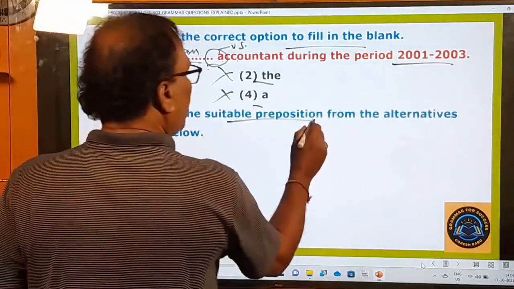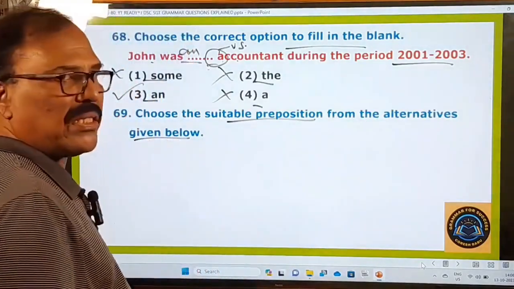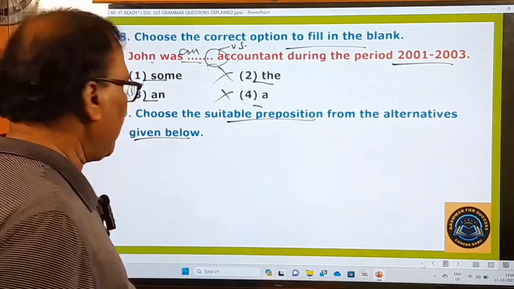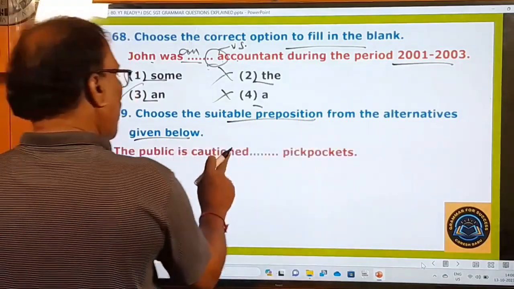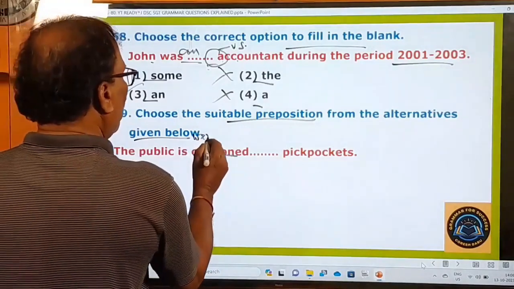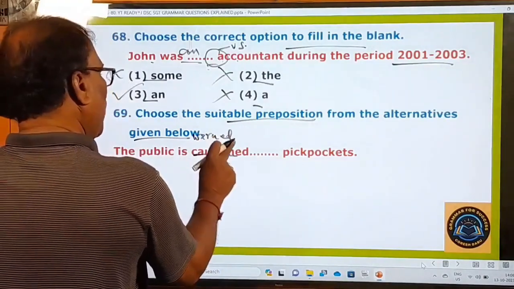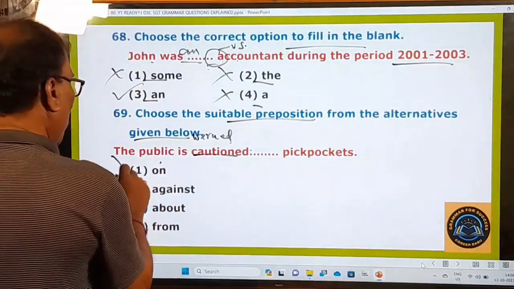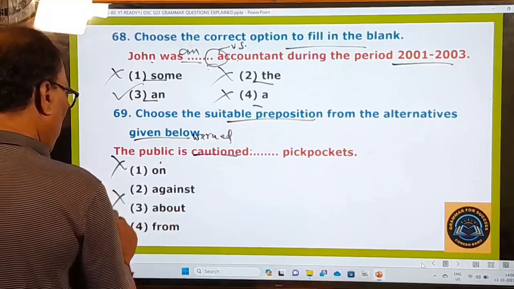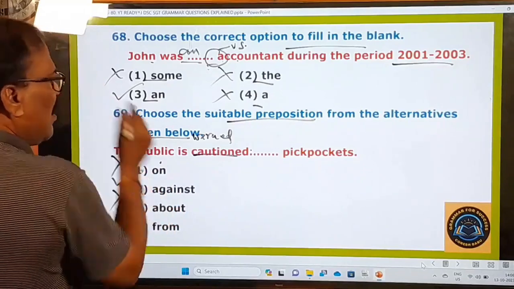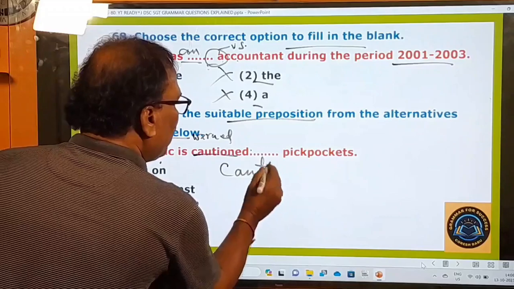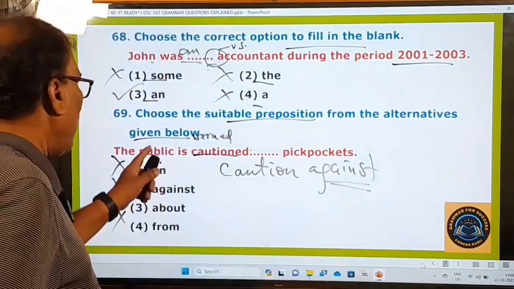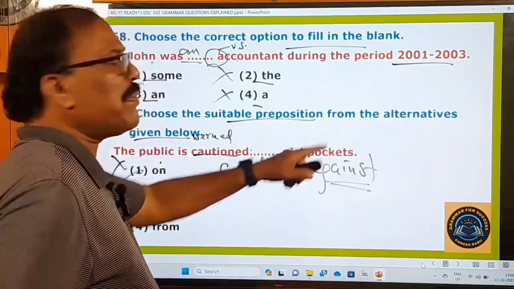Choose the suitable preposition from the alternatives given below. All prepositions are given here, and now let us choose the correct option. The public is cautioned. Cautioned means, in other words, warned. The public is cautioned dash pickpockets. What are the options given here? On, no. About, no. For, from, no. Only against is used. Remember, after caution we have to use the preposition against only. The public is cautioned against the pickpockets.